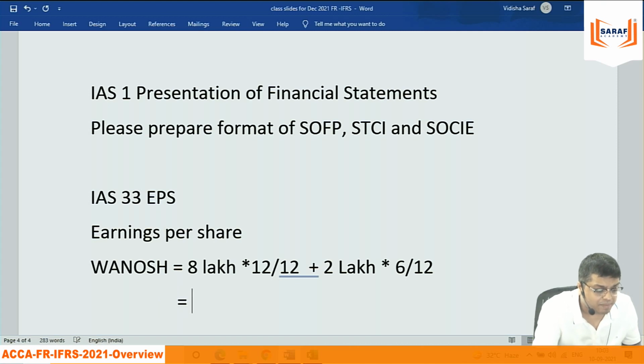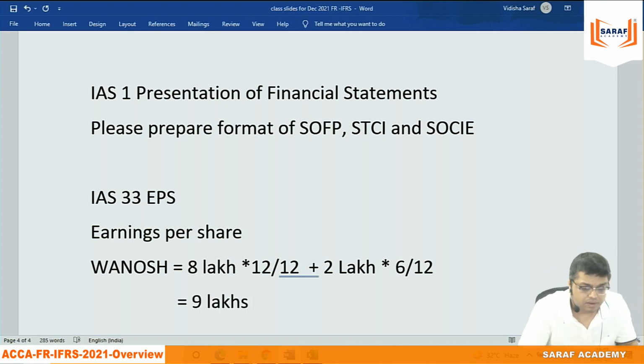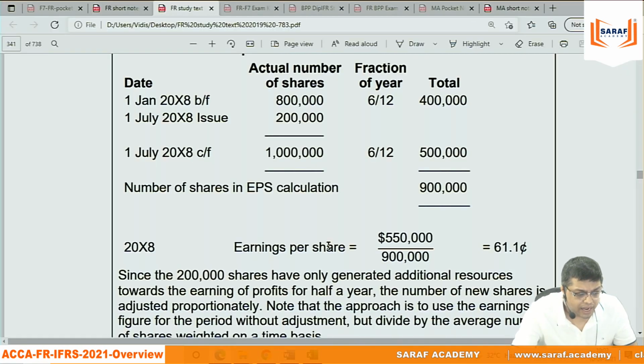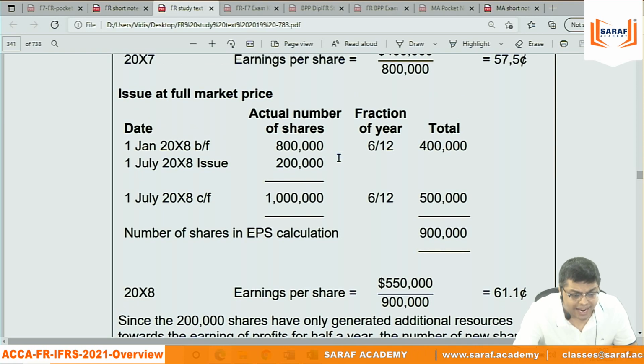So the first will be coming 8 and the second will be 2 into 6 by 12, which is 1. So the total will be coming 9 lakh. The weighted average number of shares is coming 9 lakh. And the weighted average number of shares is 8 lakh into 6 by 12 plus 10 lakh into 6 by 12. Both are giving 9 lakh.